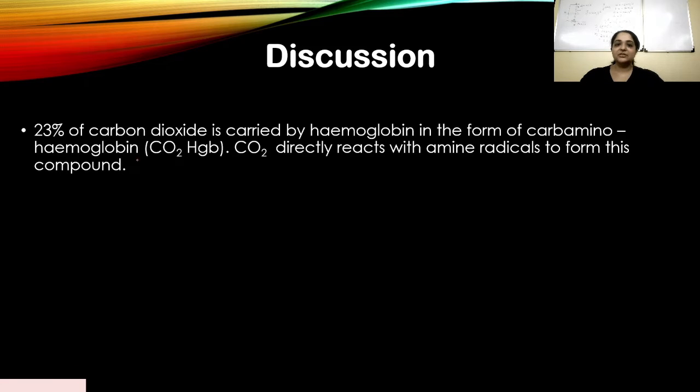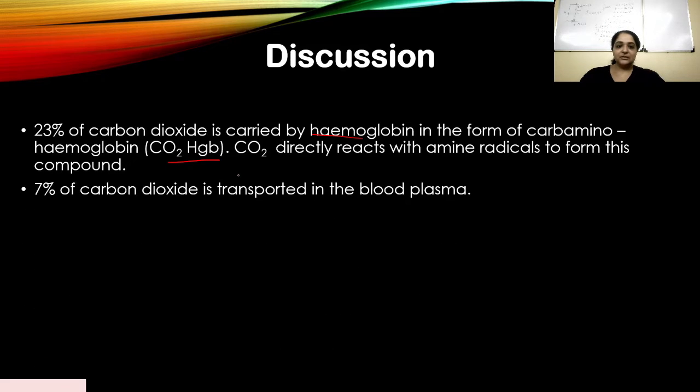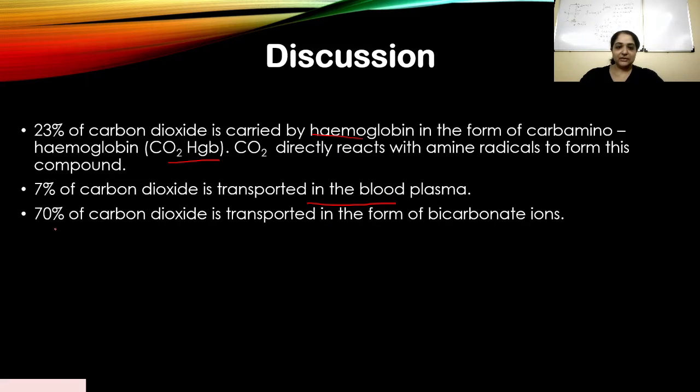Again, 23% of CO2 is carried by hemoglobin. That means it attaches to the amine radicals to form the compound. 7% is transported in the blood plasma, and 70% is in the form of bicarbonate ions.